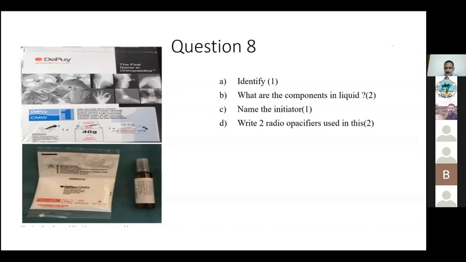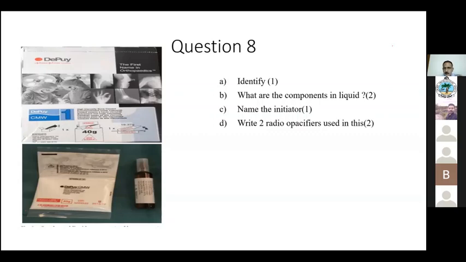Okay. Then how will you decide whether it is to be added to the powder or to the liquid? To the powder, and it should be available in the powder form. When you have an antibiotic in powder form, for example Vanco, you mix it with the powder part. But if it's a liquid, it's good to mix it with the liquid part.